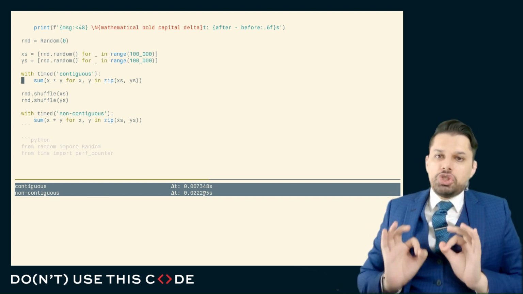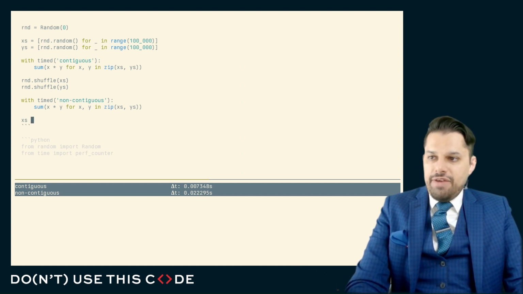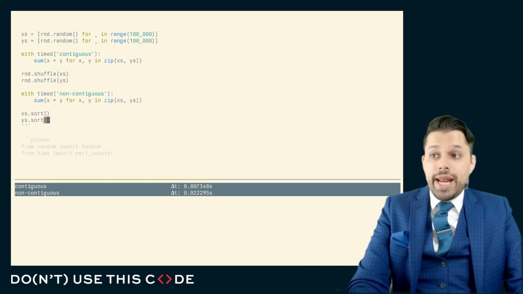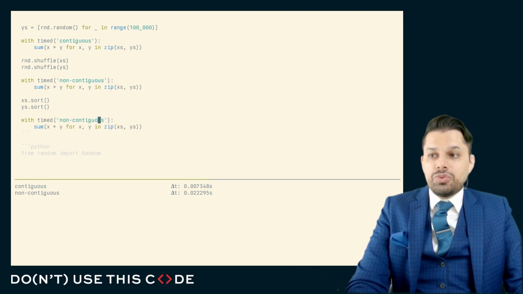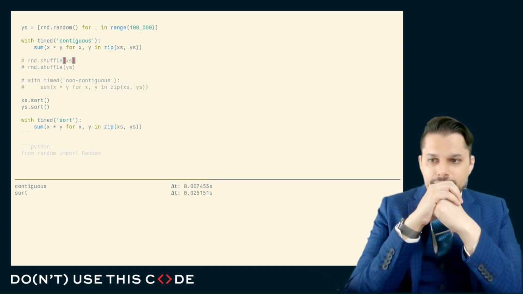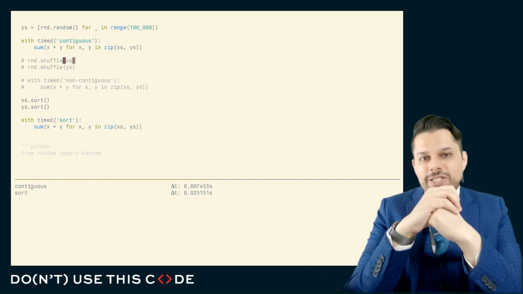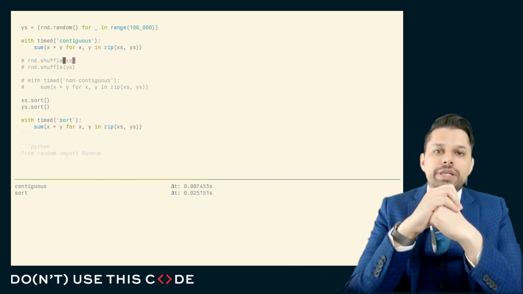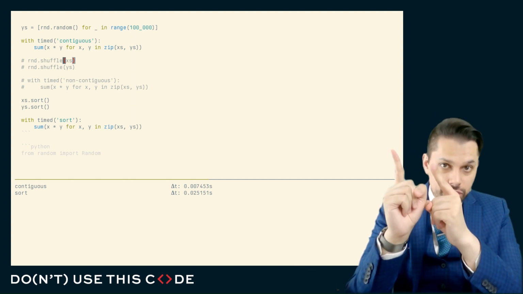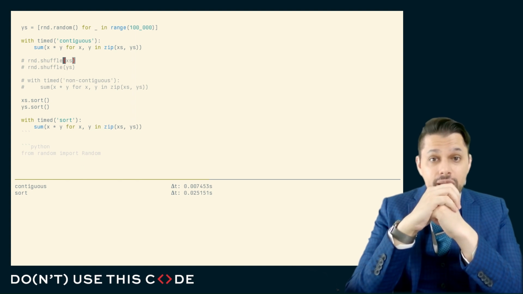Now note, the shuffling of the data is not related to the sortedness of this data. For example, if I do xs.sort and ys.sort, and I sort the data, I would anticipate that this will have the exact same effect as shuffling. Let's remove that, because what I'm looking at here is not whether the data is sorted by its value. What I'm looking at is whether the actual data values are next to each other in memory. So any additional manipulation I do on this data will make a difference.